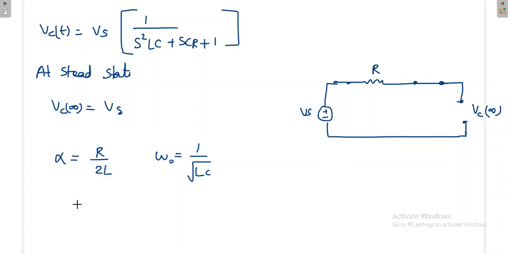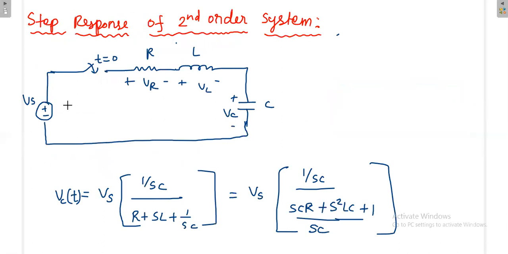Again here also there will be three types of response. When alpha is greater than omega naught, that is overdamped. When alpha is equal to omega naught, critical damping. When alpha is less than omega naught, that is underdamped. But at steady state, the value of the voltage across the capacitor is Vs. Whereas in a source free circuit at steady state, the voltage or current may be 0, but here it is not 0 at steady state because we have the source. The source will be there always, so instead of 0 at steady state, we'll get some value.